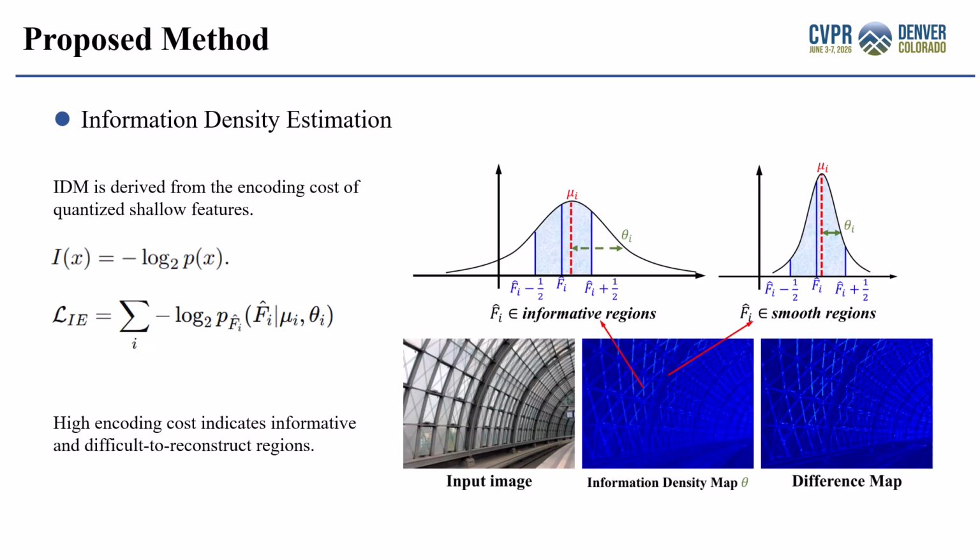Next, I will introduce how we estimate the information density map. Our method is inspired by information theory. Given a signal with probability distribution p of x, its information content can be measured by the negative logarithm of its probability. In other words, low-probability signals usually contain more information and are more difficult to encode and reconstruct. Based on this observation, we model the probability distribution of quantized shallow features and compute their element-wise encoding costs. The information entropy loss is optimized in an unsupervised manner, and the learned scale map is used as the information density map. Regions with higher encoding costs are regarded as information-rich and reconstruction-challenging regions.